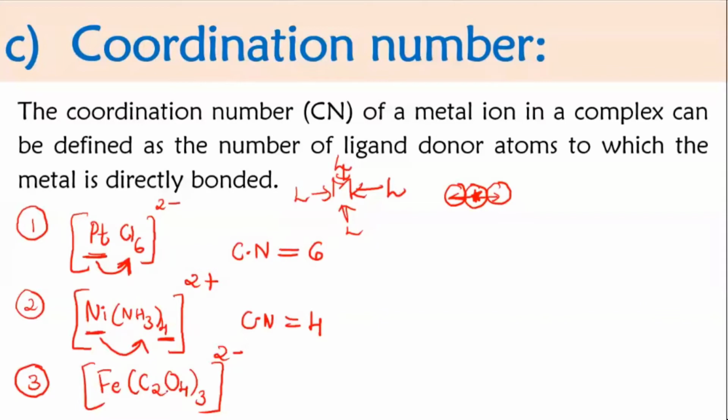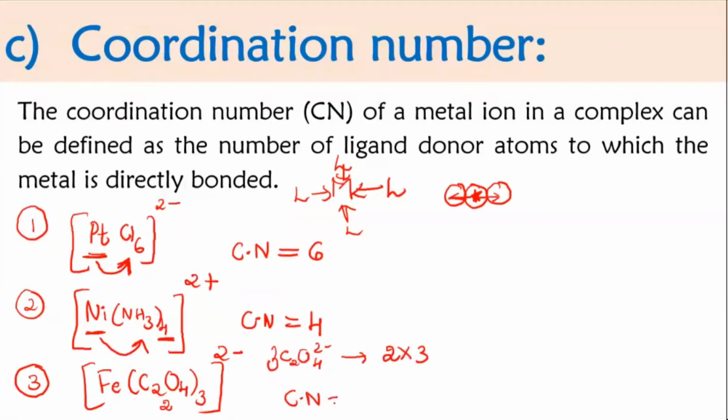Now, what is the donation which is done by oxalate ion? How many electron pairs can one oxalate ion give? You have learned this yesterday, no? They come under the bidentate category. Bidentate means who can donate 2 electron pairs. So if I am having one oxalate ion present, it will donate 2. So now you are having 3, so 3 into 2, that will be 6. Good. So the answer is 6 here because one oxalate can give 2. If you are having 3 oxalates, it will give you 6. So in this case, the coordination number is 6.